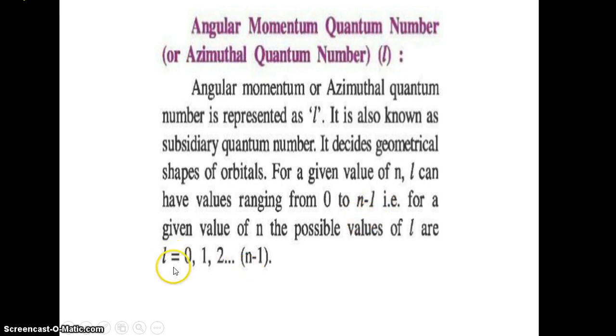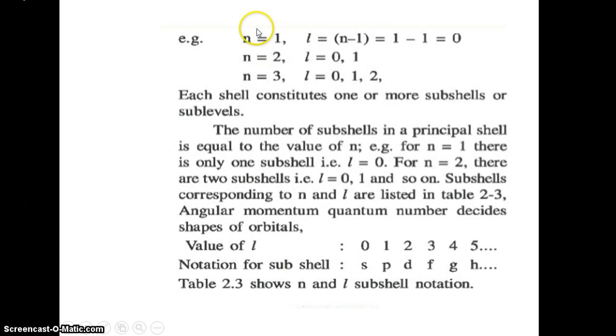The value of l may be 0, 1, 2, 3, etc. For example, if the value of n is equal to 1, then l is 0 to n minus 1, that is 1 minus 1, which is 0. So the l value is 0. If n is equal to 2, then the l values are 0 and 2 minus 1, that is 1. If n is equal to 3, then 0, 1, 2.